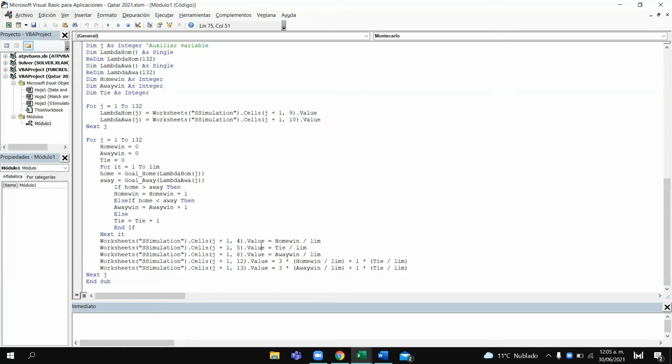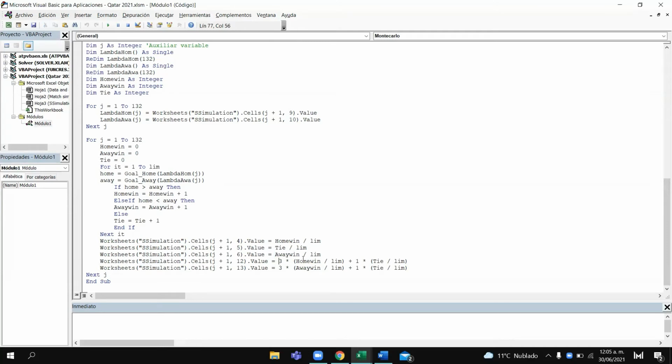And finally, we just print these results: the proportion of times the local team wins, the proportion of times they tie, the proportion of times the visitor wins, and we also calculate the expected points that each team will have for each match.